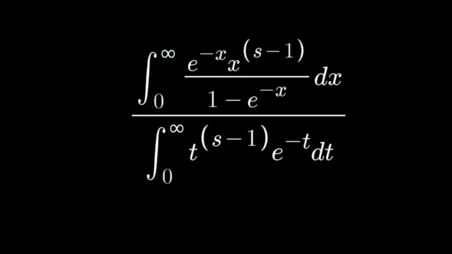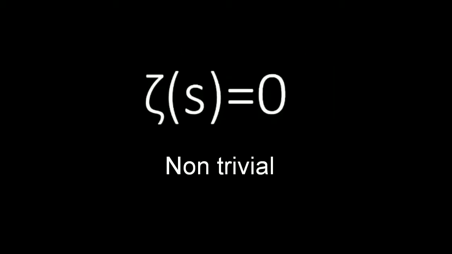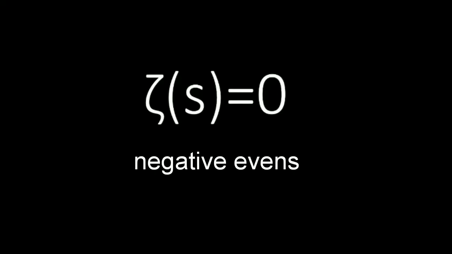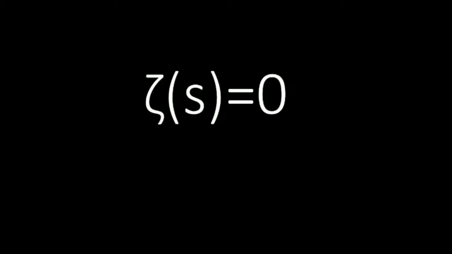Well, the problem says: what are the non-trivial zeros of the zeta function? The trivial ones are the negative even integers, and why are they so? I have already made a video on it, you can check it also. The hypothesis says that the non-trivial zeros are of the form 1/2 + ib, where b is any real number. This hypothesis remains unsolved and is one of the Millennium Prize problems.